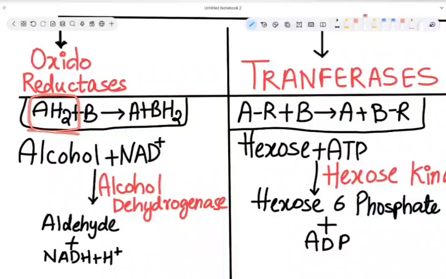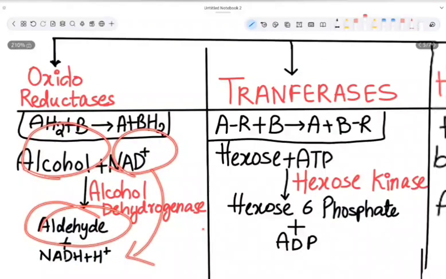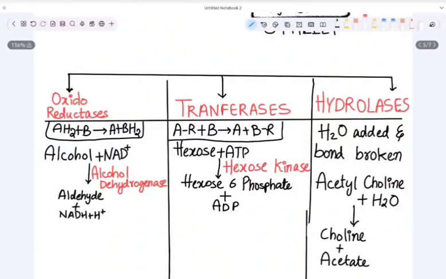So oxidation of one substrate and simultaneous reduction of another substrate. This is what we see. This is what alcohol dehydrogenase does. Alcohol is getting oxidized into aldehyde, and this NAD plus is reduced to NADH plus H plus. Okay. This is what oxidoreductases are.